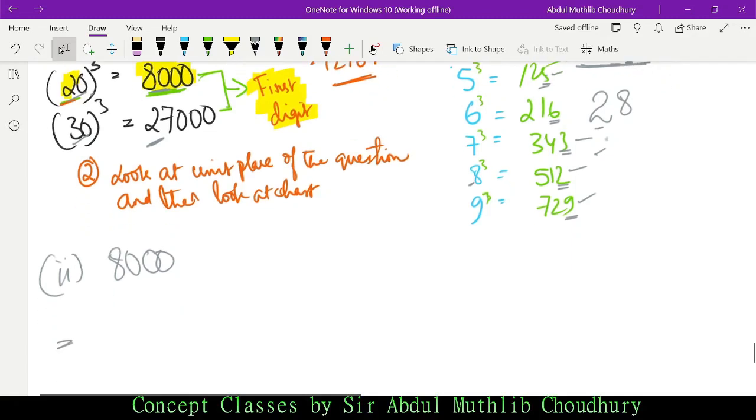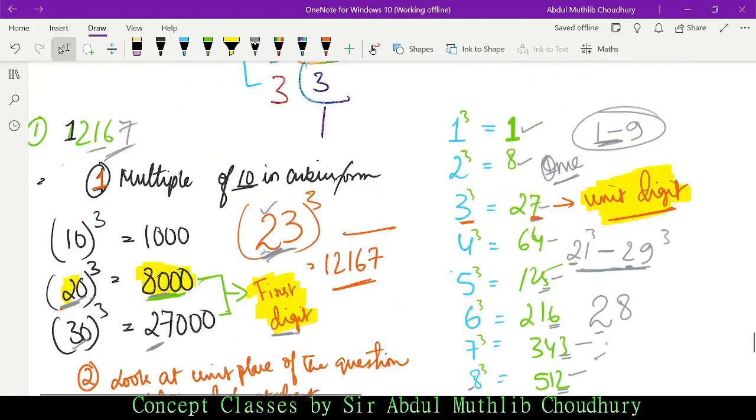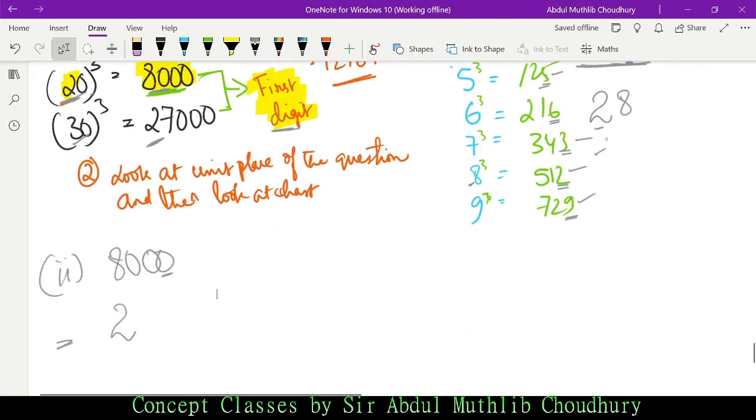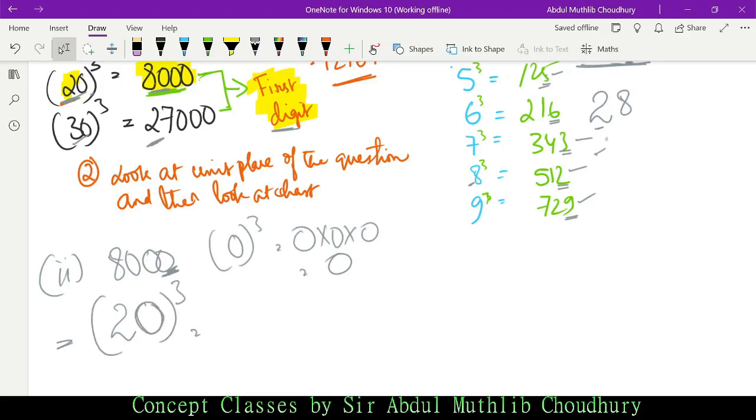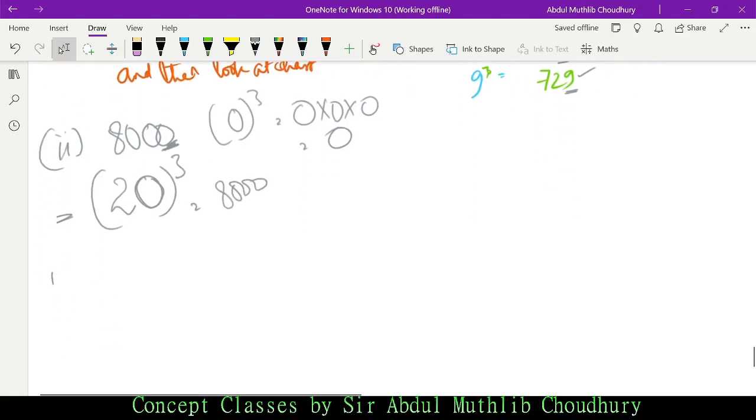Now we take the first digit and the unit digit. The first digit is 2. Now what do we have in the unit place? Here we have 0. Suppose 0 cube: 0 into 0 into 0 would be 0. So we put 0 here. That is why we have 20 cube. So 20 cube would be 8,000. Let me do another question for you. I hope I'm making it clear.